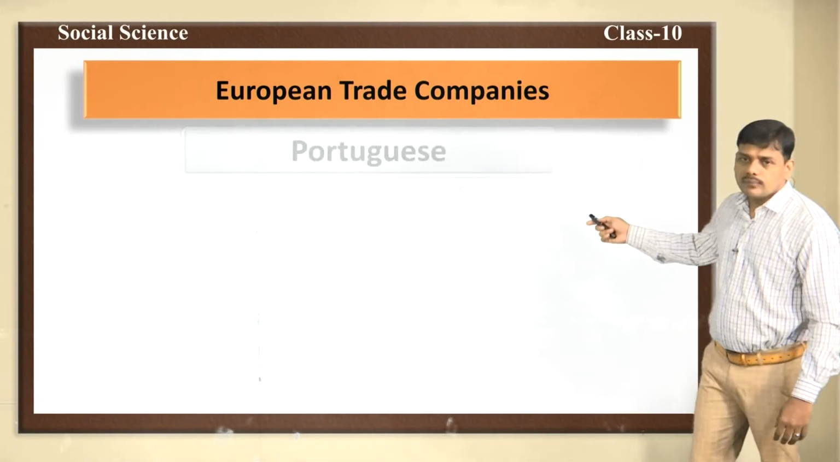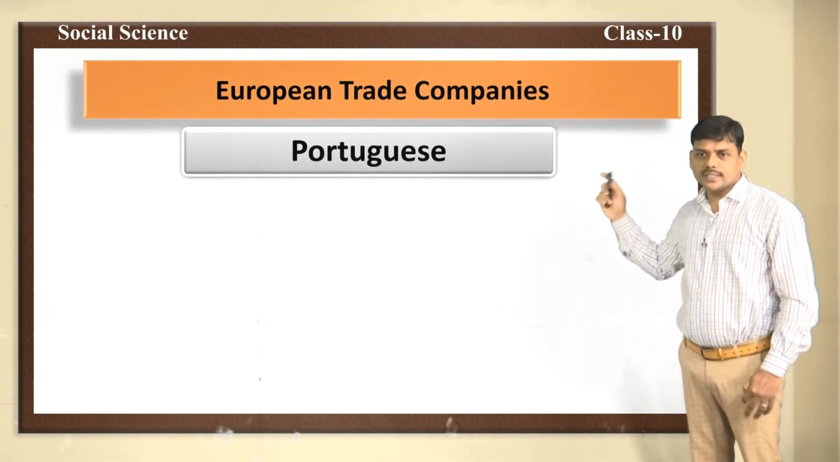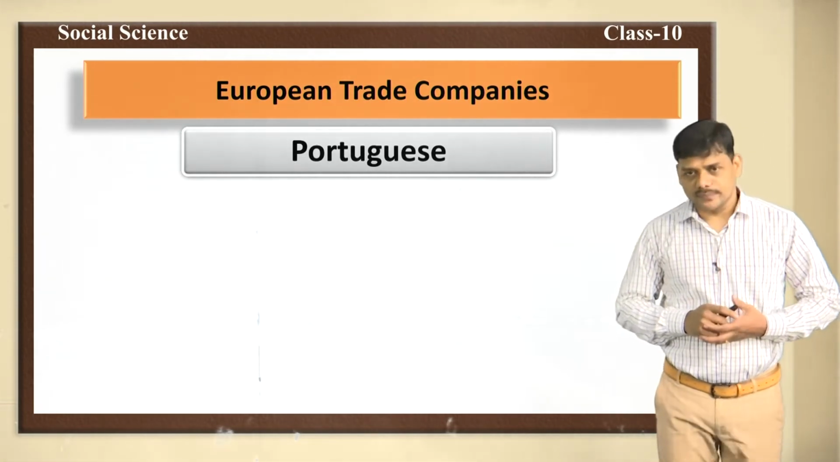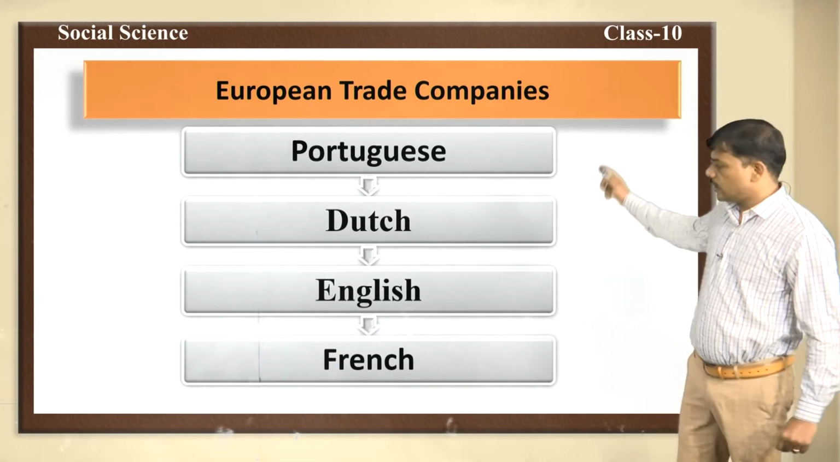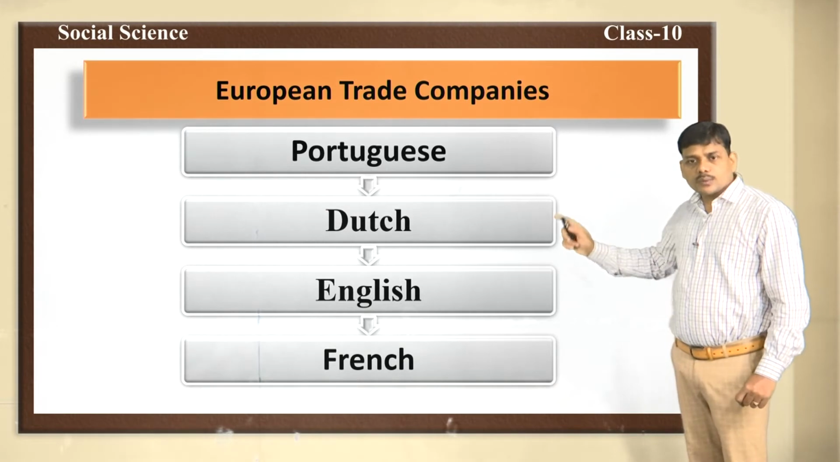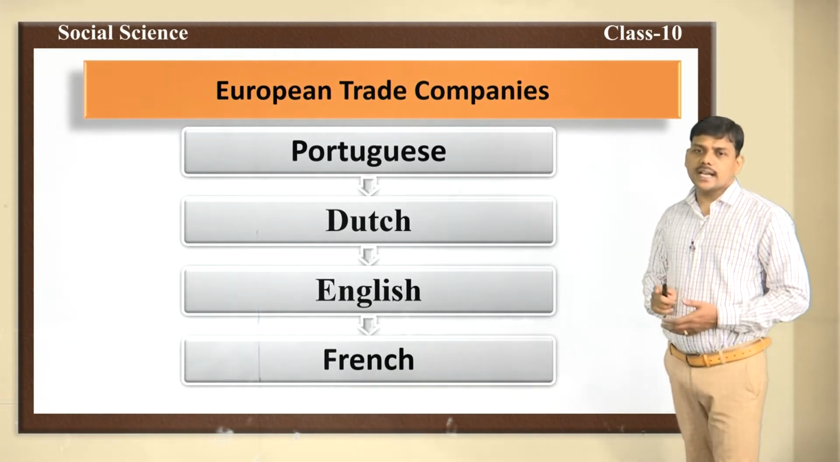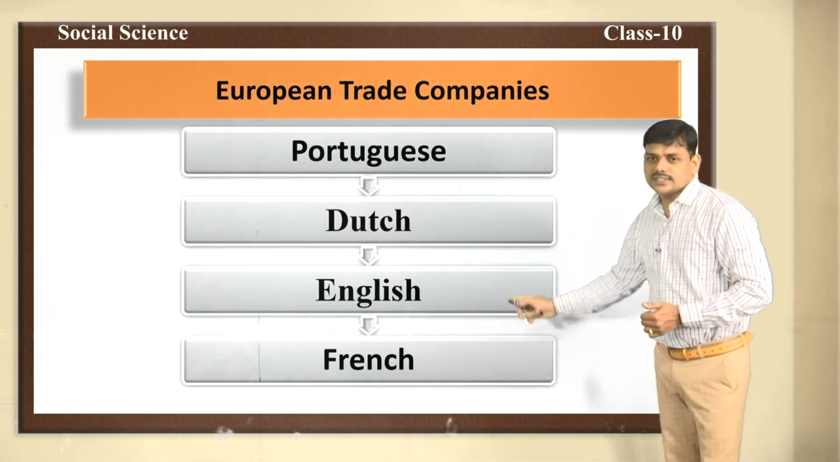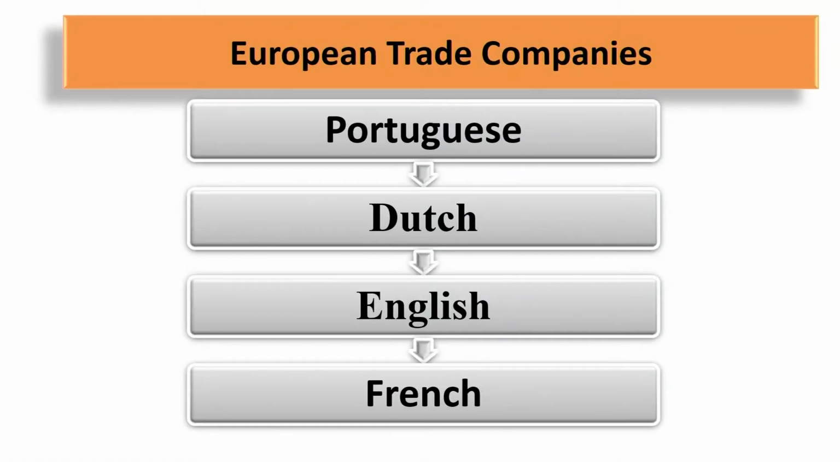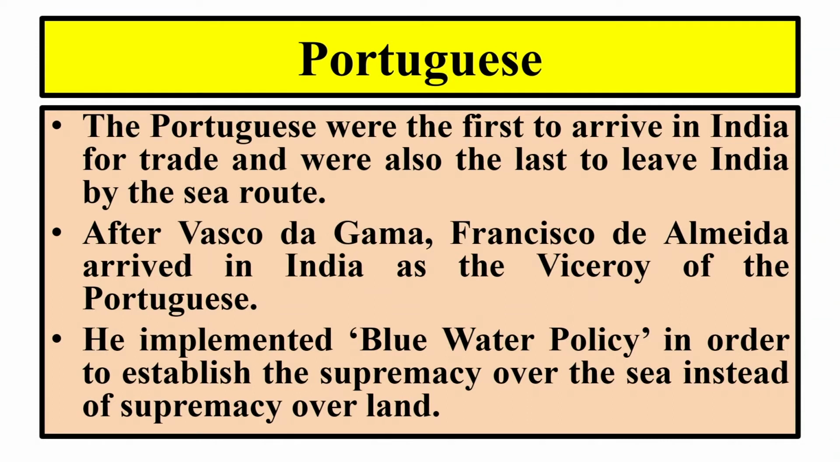Here you can see, first the Portuguese came to India, it was Vasco da Gama. After the Portuguese, the Dutch, after that the English, and at the end the French came to India. These were the four European trade companies who came to India for trade. With the arrival of these trade companies, the history of India and the history of Europe completely changed. Now, we shall discuss these European trade companies one by one.